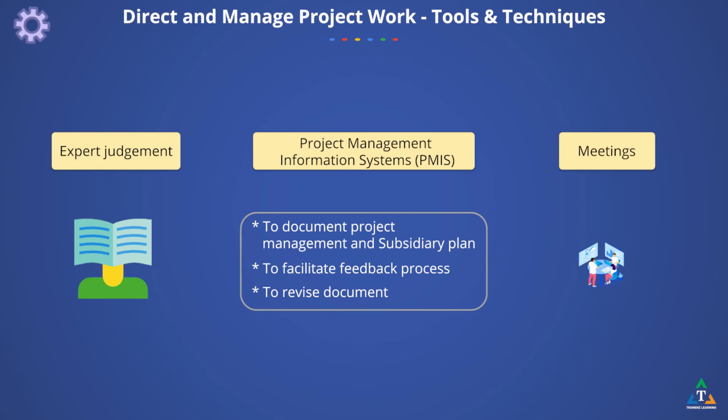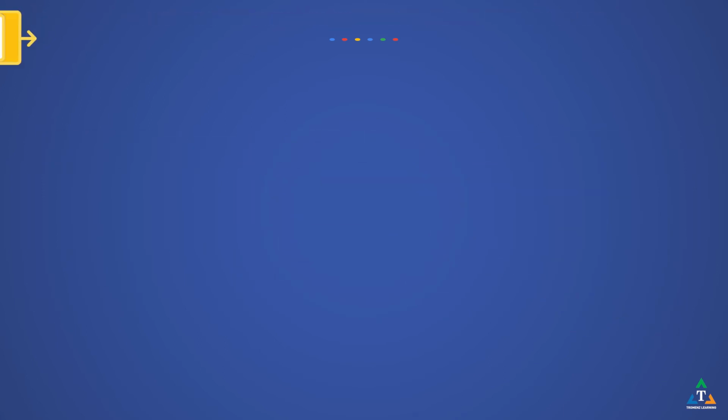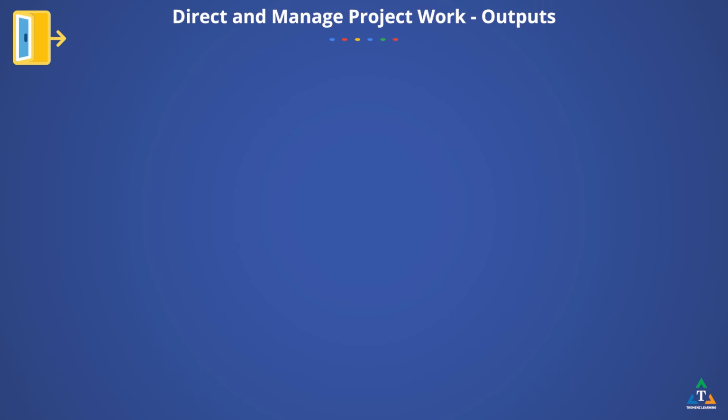Meetings are an integral part of any project. You hold meetings to both inform stakeholders and get information from them. You can hold meetings to brainstorm, evaluate options, and resolve problems and issues. You can also use meetings to make decisions about the product or the project. Now let's discuss the outputs of executing the project.